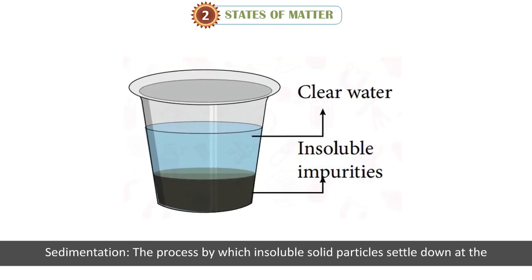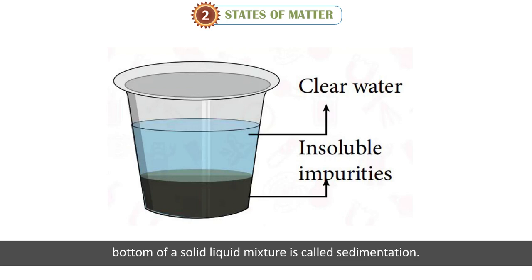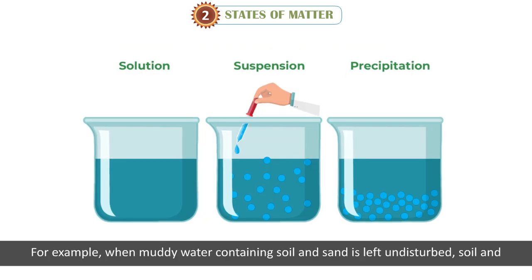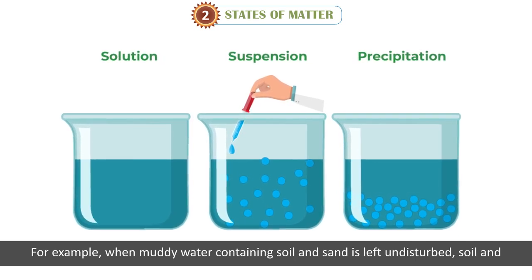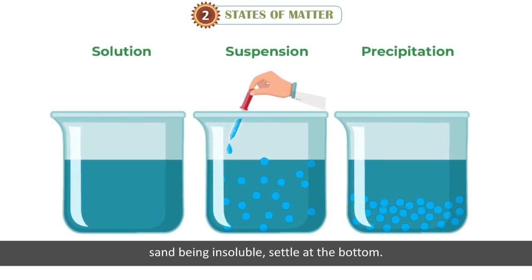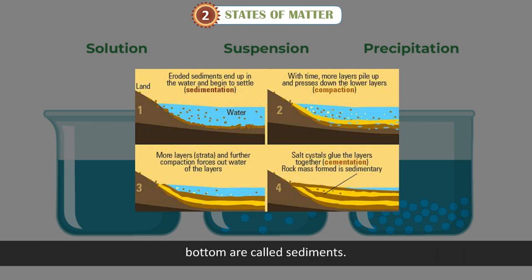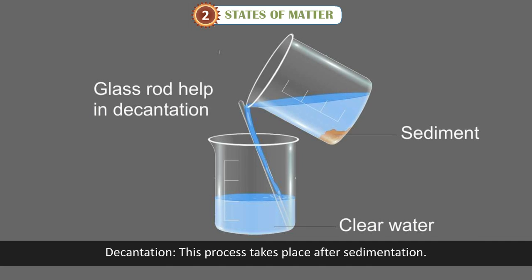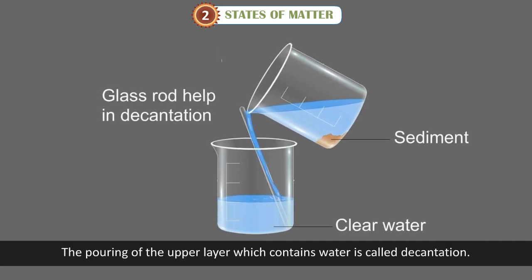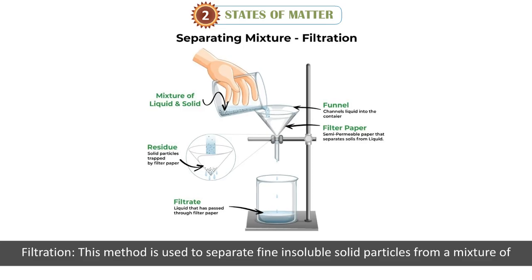Sedimentation. The process by which insoluble solid particles settle down at the bottom of a solid-liquid mixture is called sedimentation. For example, when muddy water containing soil and sand is left undisturbed, soil and sand, being insoluble, settle at the bottom. This process is called sedimentation, and the solid substances settling down at the bottom are called sediments. Decantation. This process takes place after sedimentation. The pouring of the upper layer, which contains water, is called decantation.